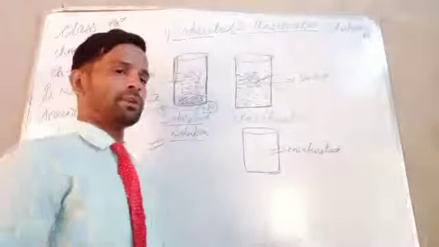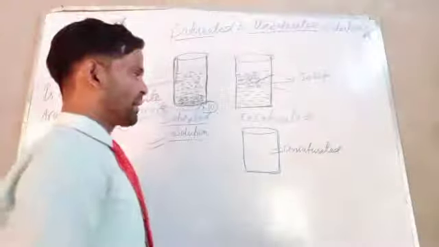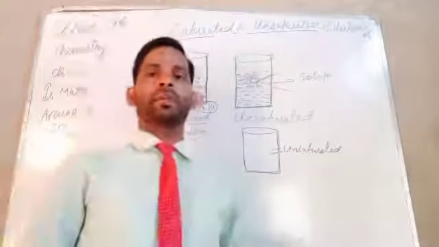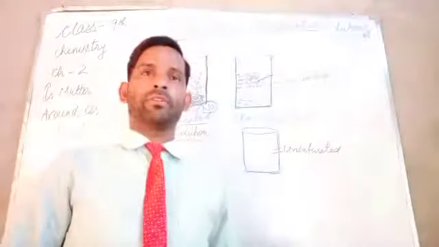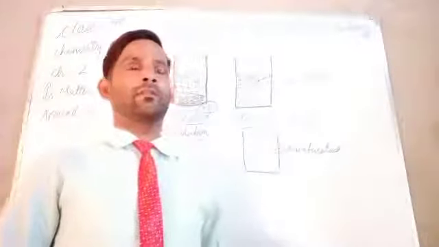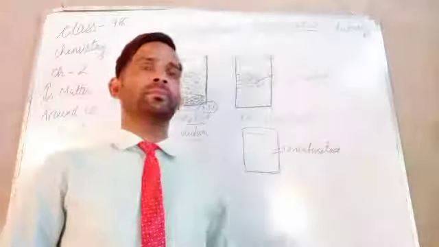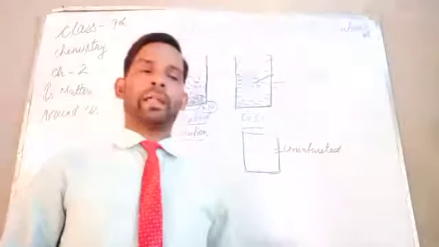Now that is all about saturated and unsaturated solutions. You have seen most of the time with copper sulfate, ammonium sulfate, and ferrous sulfate, on dissolving, the color completely changes, and more and more solute can be added.